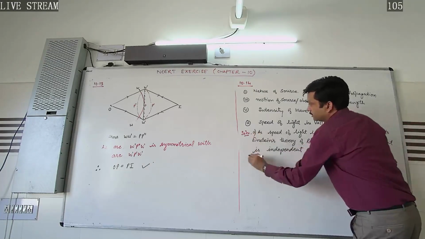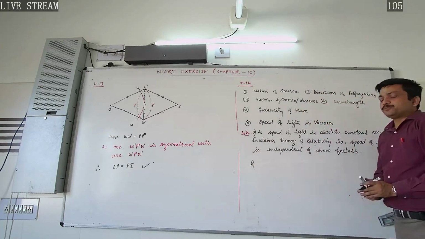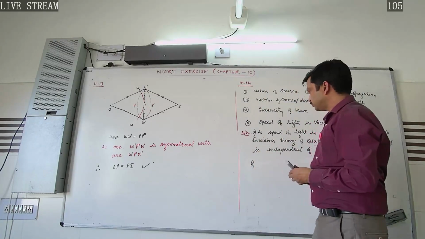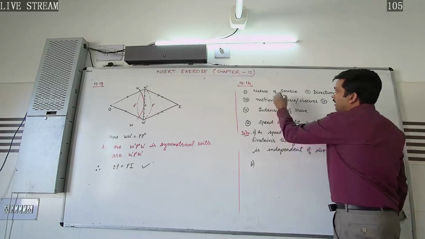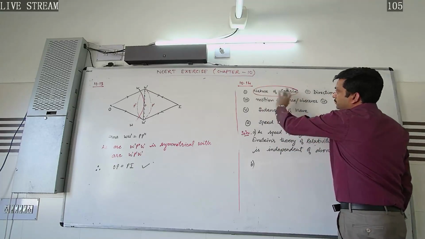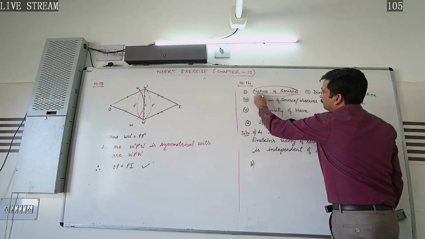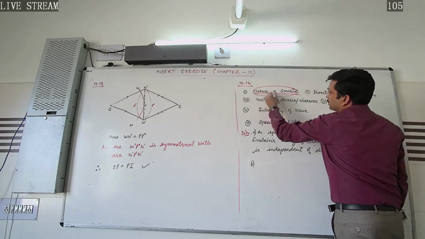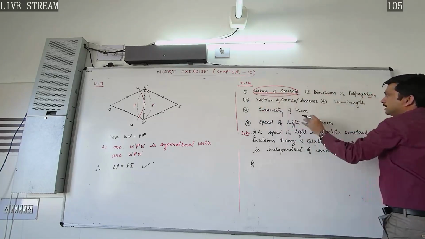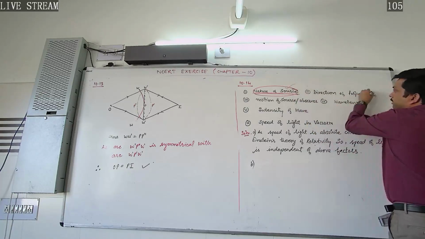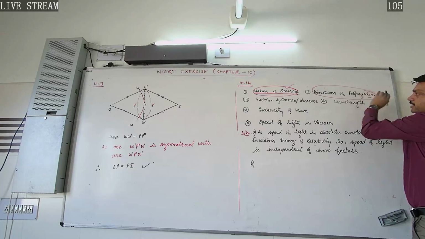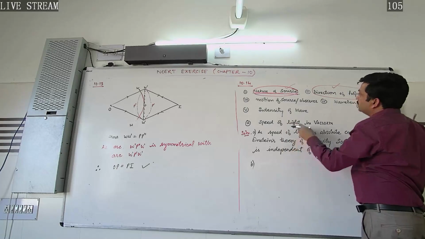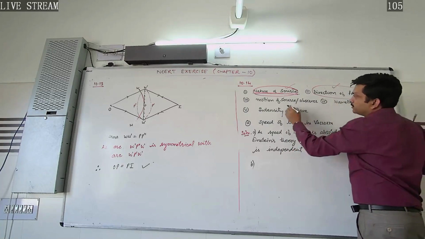The second thing, while answering part B, is whether the speed of light depends on the medium or not. If we have placed a source of light in the medium, the speed of light will not be affected by the nature of source. Whatever the nature of source, the speed of light will remain the same. Again, direction of propagation is also independent. Direction of propagation is always along the same straight line.